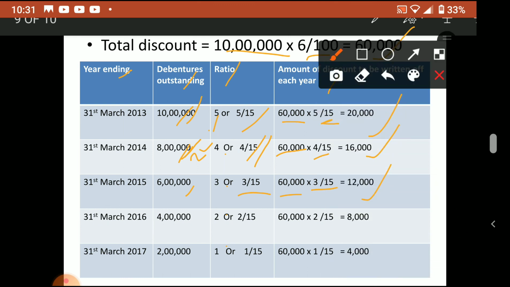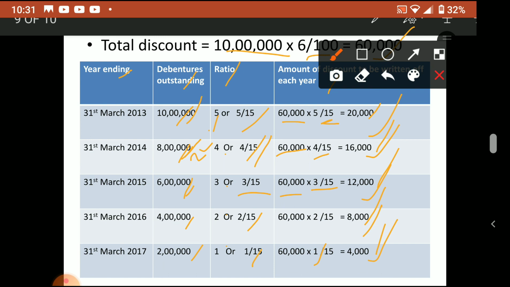Then the fourth year: from 6 lakh we paid 2 lakhs, so after the payment it is 4 lakhs. The ratio is 2 by 15, so it is 8,000. For the last year, 2 lakhs, the ratio is 1 by 15, so 60,000 into 1 by 15, 4,000. This way we write off the total discount. If you add 20 plus 16 plus 12 plus 8,000 plus 4,000, the total will be 60,000.